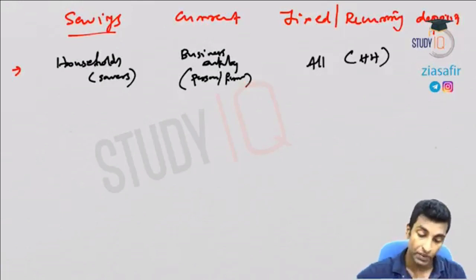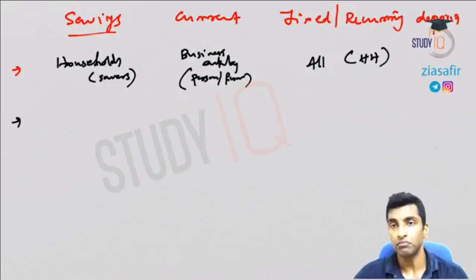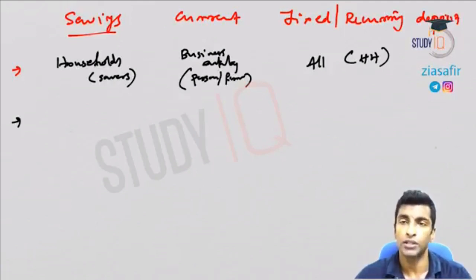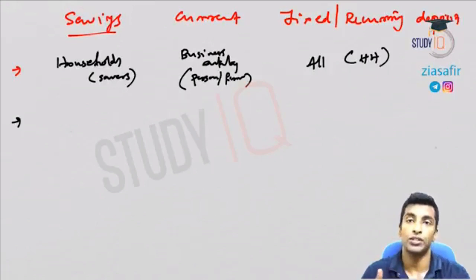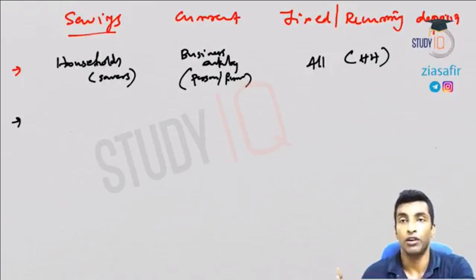Now what about restrictions? Can you make all transactions every day? Can you make unlimited transactions in a savings account? No, there are some restrictions in transactions when it comes to savings account, whereas you won't find any restrictions in current account. You can't do any transactions in the fixed deposit because it is deposited over a period of time.